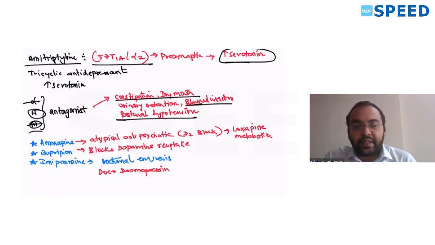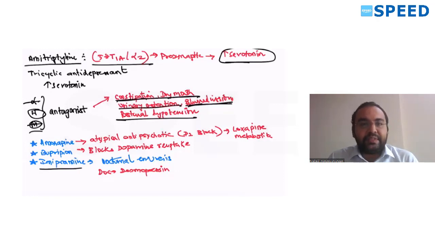Histamine block is sedation. Muscarinic block causes blurred vision, constipation, dry mouth, urinary retention. So tricyclic antidepressants have a lot of side effects. Okay.